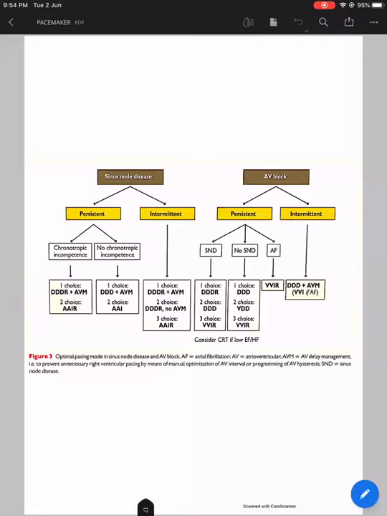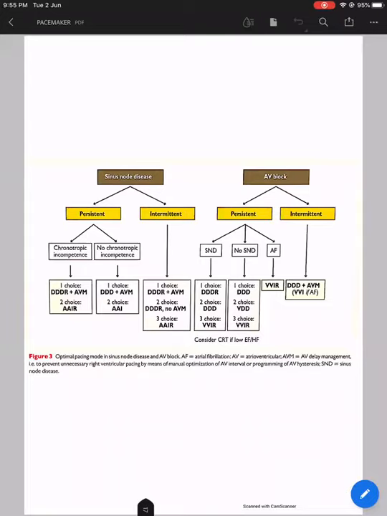In chronotropic incompetence, we give rate modulated pacing. And in AV block also, whether persistent or intermittent, with or without sinus node dysfunction, you go with the first choice of DDDR or DDD. Second choice will be DDD or VDD respectively. And even if it's an intermittent AV block, the first choice will be DDD only.